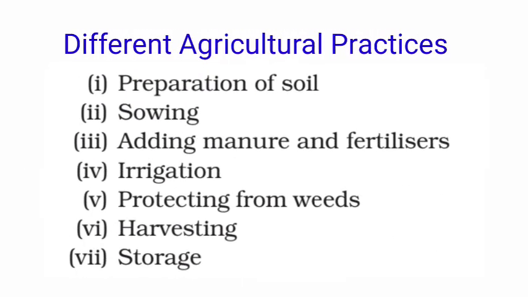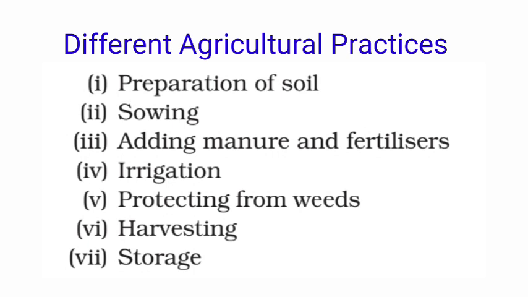Now, let us read the different agricultural practices. There are 7 stages of agricultural practices which lead to the complete growth, development, and production of any specific type of crop in the crop field harvested by the farmer. The first stage of agricultural practice is preparation of soil.